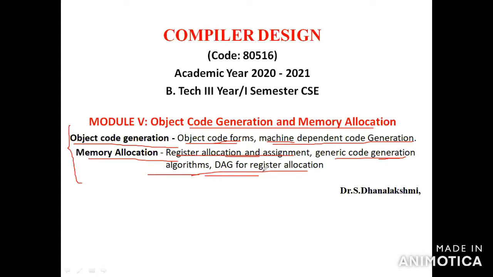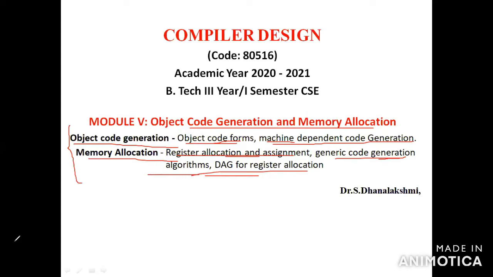So what is code generation? Code generation is the last phase of the compiler. What is the first phase of the compiler? Lexical analyzer, syntax analyzer, semantic analyzer, intermediate code generation, code optimization. The last one is code generation. So code generation is the final phase of the compiler, the sixth phase. This is the backend of the compiler.